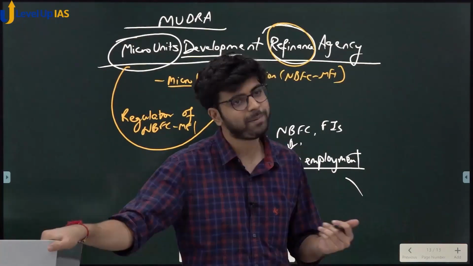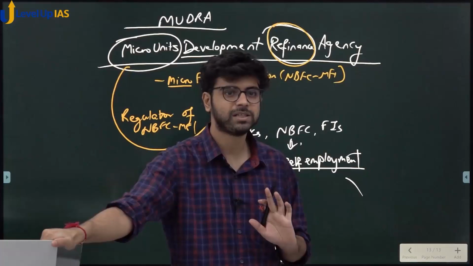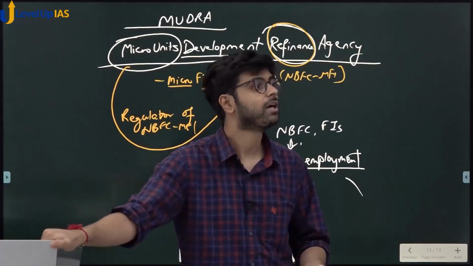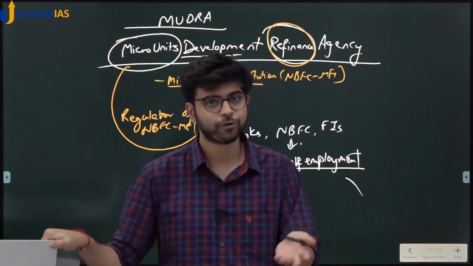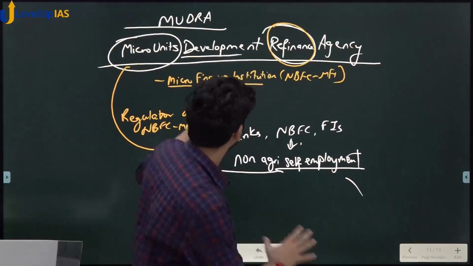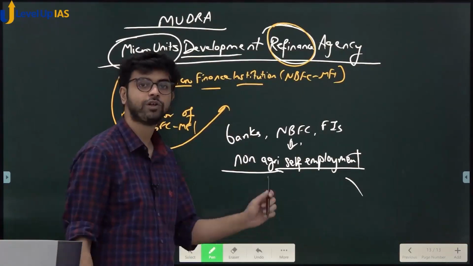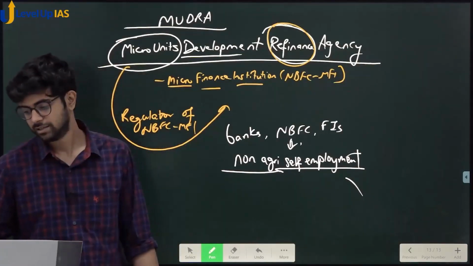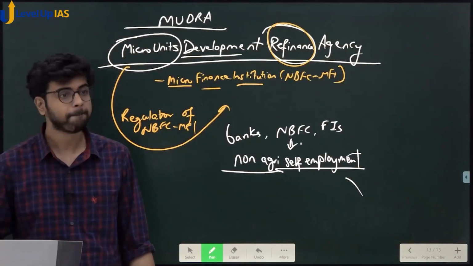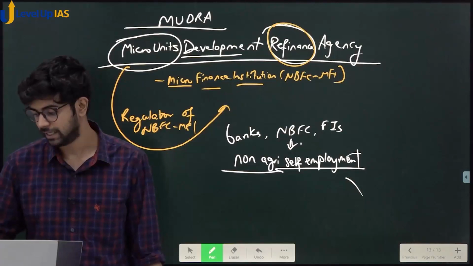Do you think a commercial bank will give them funds for starting their own business? A commercial bank will demand collateral. Commercial banks will demand, give this paper, give that paper, right? That is why this bank was established to encourage non-agricultural self-employment on a small scale. ठीक है? On a small scale. ठीक है?